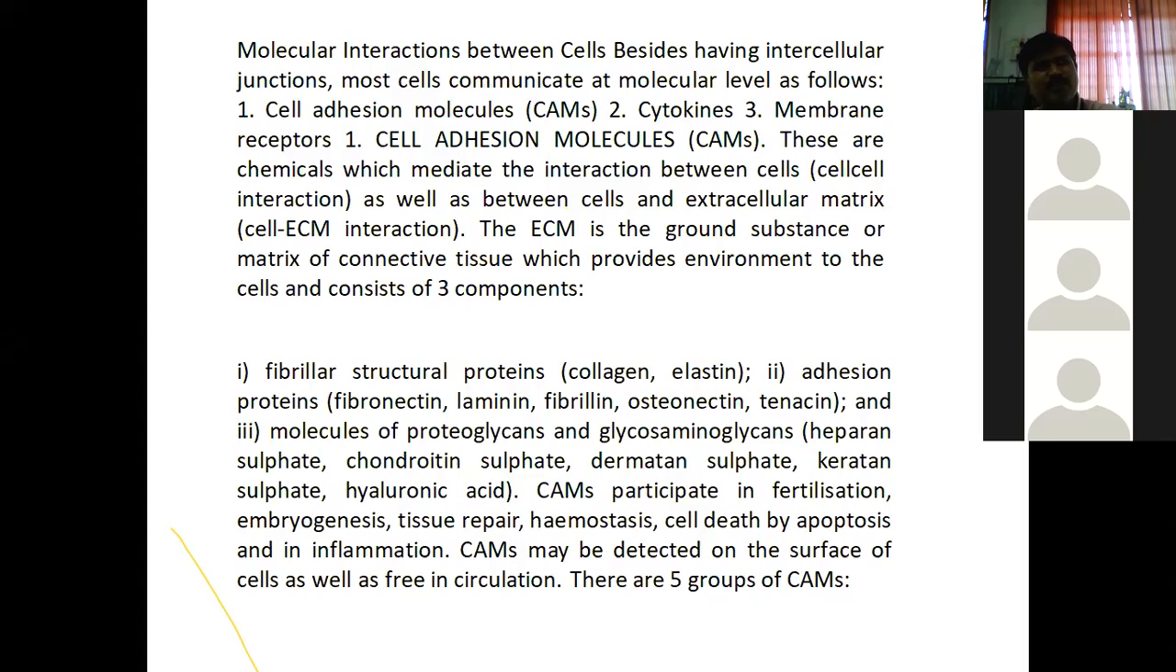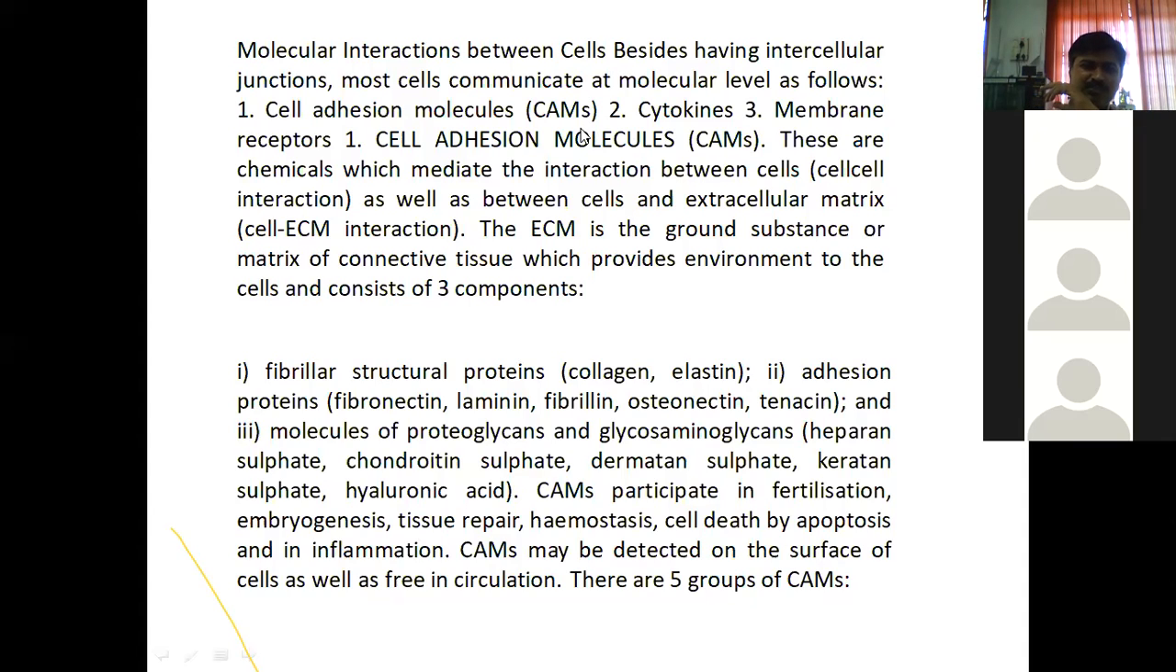The other name for the adhesion junction is the adherens junction, zonula adherens. Then the third one, desmosome. Fourth one, gap junction. What is the other name? Nexus. Excellent. Great. This is the part so far.